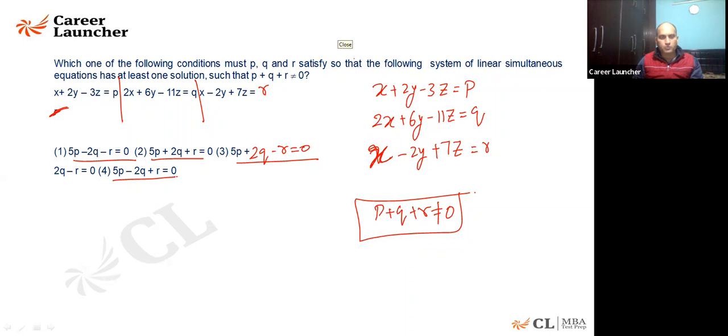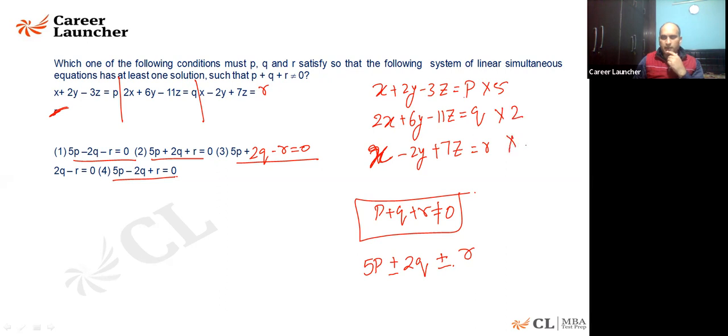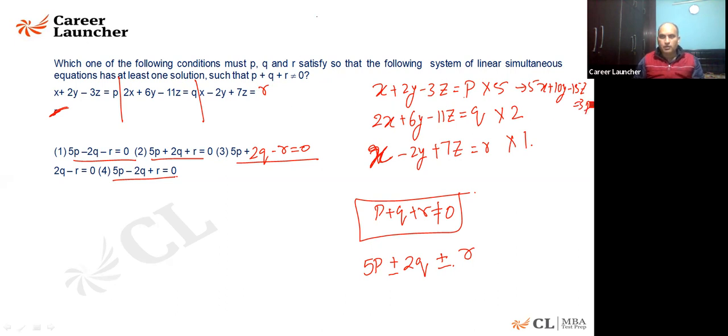If you look at all these options, p is multiplied with 5, q is multiplied with 2, and r is multiplied by 1. There may be plus or minus sign in between them. So the first equation becomes 5x plus 10y minus 15z is equal to 5p.